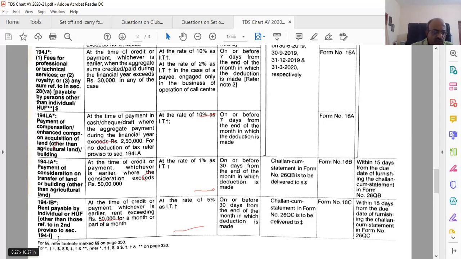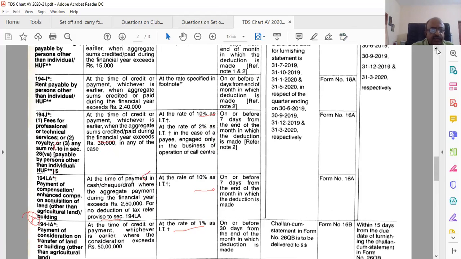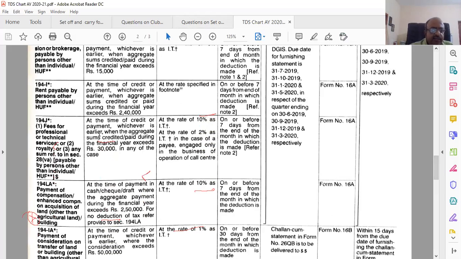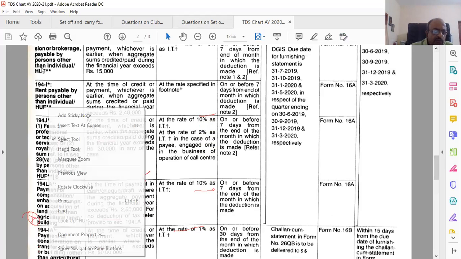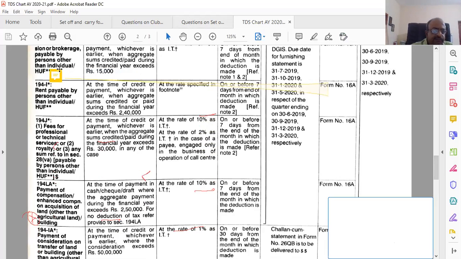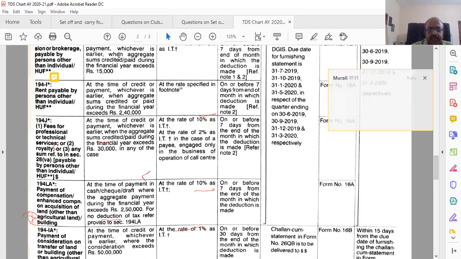Then 194IB is 50,000. This is a new section. They can ask questions on this. Be careful. This is a relatively new section. Because here what was happening was the rent, there were certain things where rent was only applicable for those cases. In certain cases, if you look at it, most of the cases, star is there. What is that star? We'll come to that.